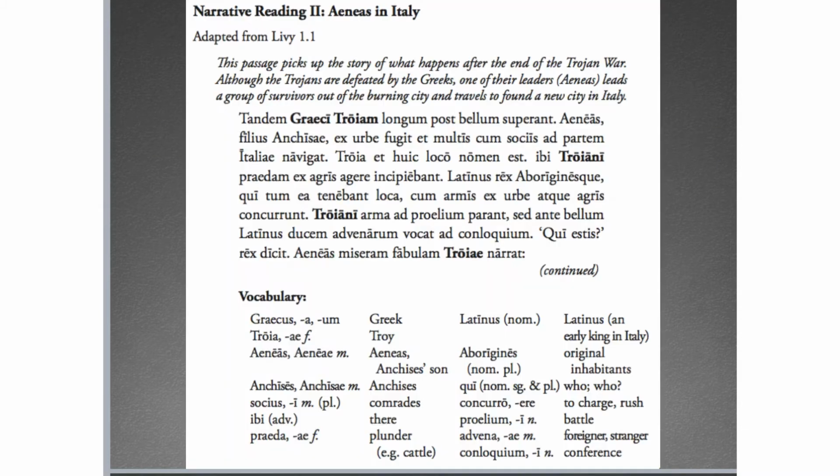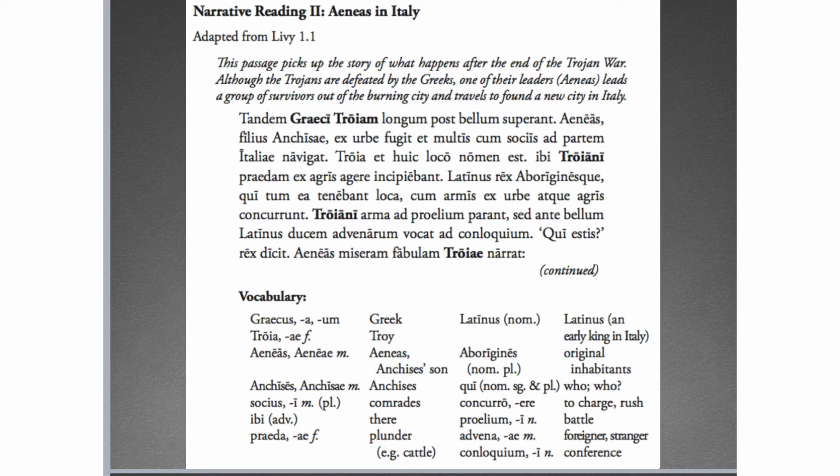All right, so let's take eliminatives. This is another passage from the book. This is about Aeneas, whom we talked about earlier, although in a different text. And I think on the next slide, oh no, I had one with the vocab. More vocab, I should say.